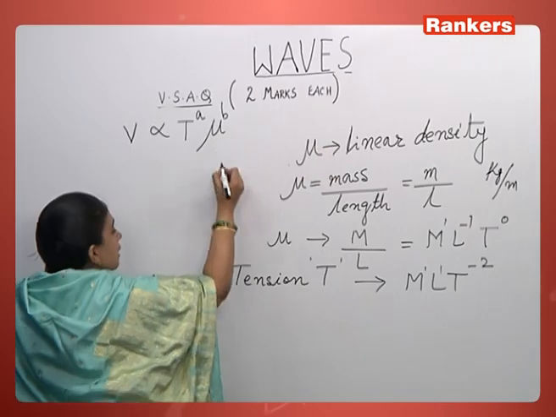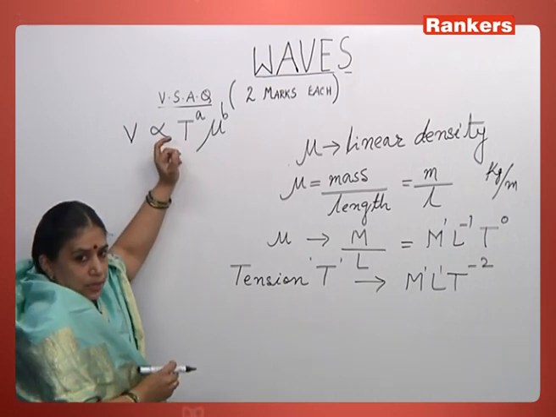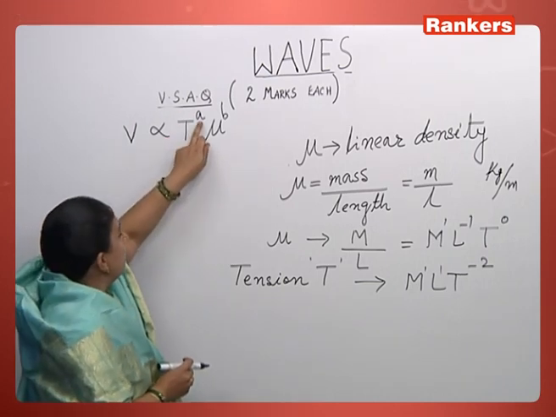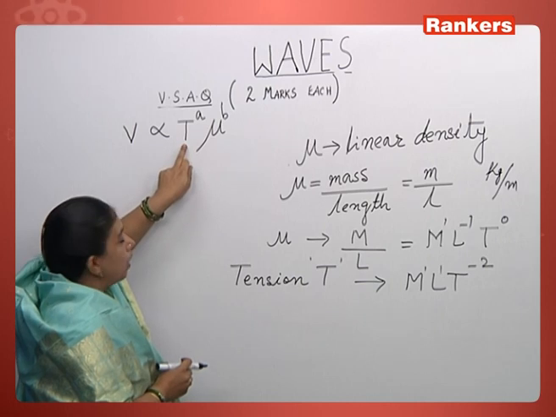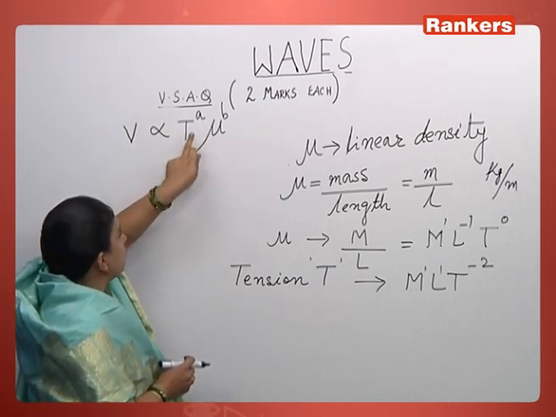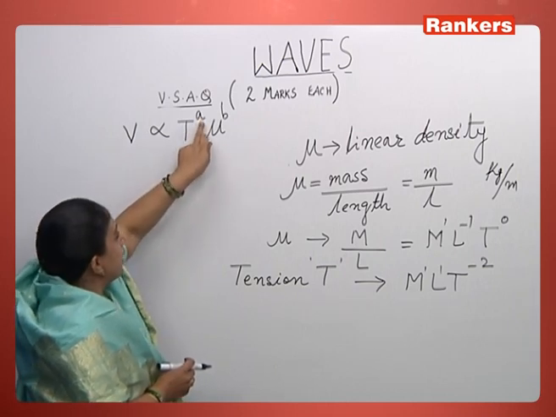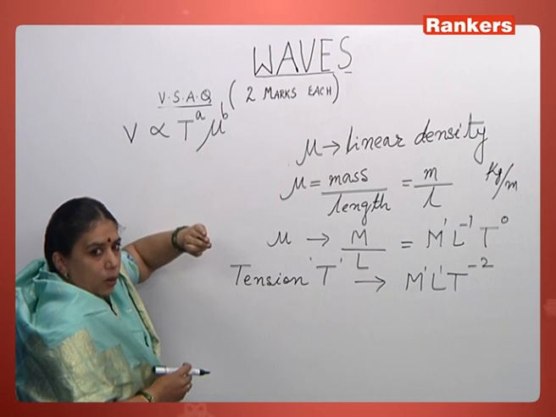B dimensions in linear density. What do I mean by dimensions? Dimensions are the powers to which a physical quantity, not a fundamental quantity, any quantity, is raised; that is called the dimensions of that particular quantity.